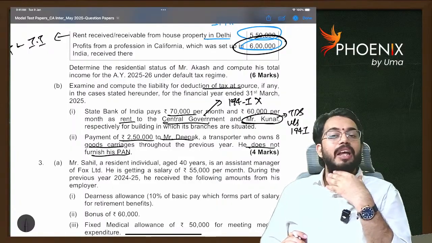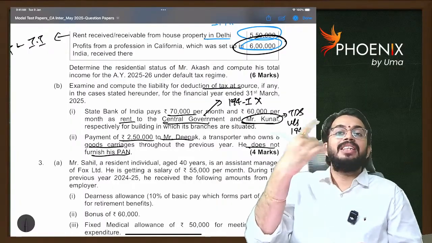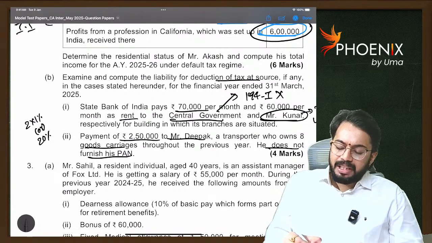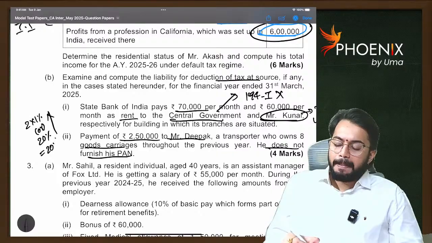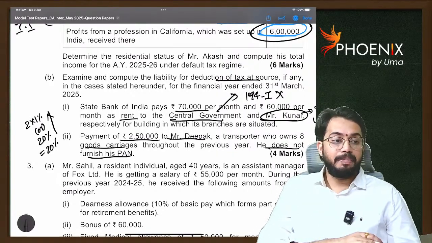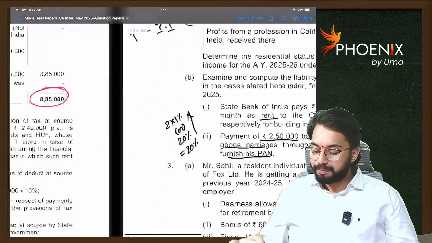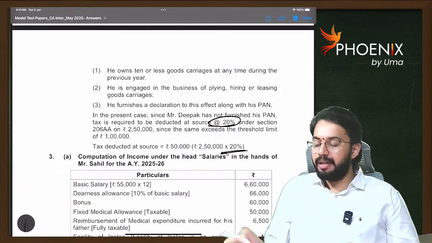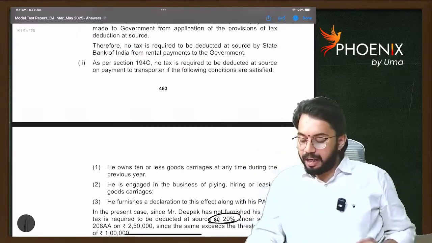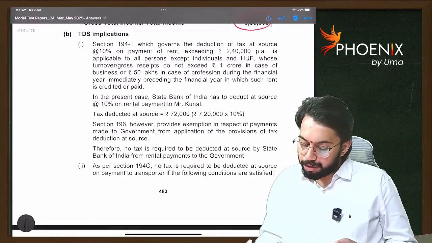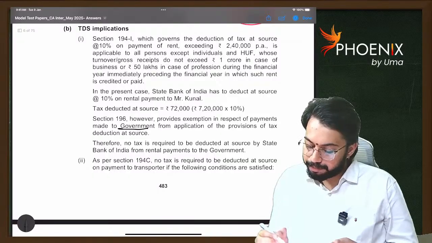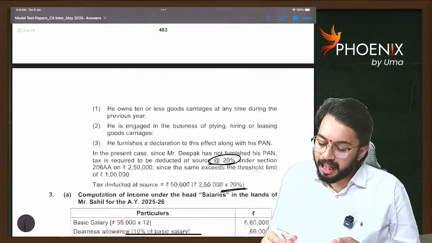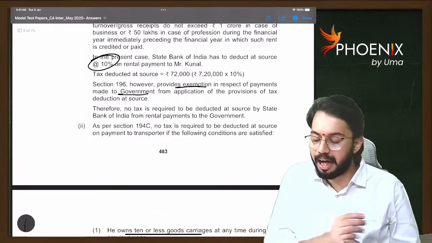As PAN number is not given, higher rate of TDS, twice the TDS rate, 2 into 1% or 20%, whichever is higher. That means 20% TDS will be deducted. Are you able to understand? You can see 20% TDS will be deducted. And here payment made to central government, exemption. However, payment made to Kunal, TDS is required to be deducted under section 194I at the rate of 10%.